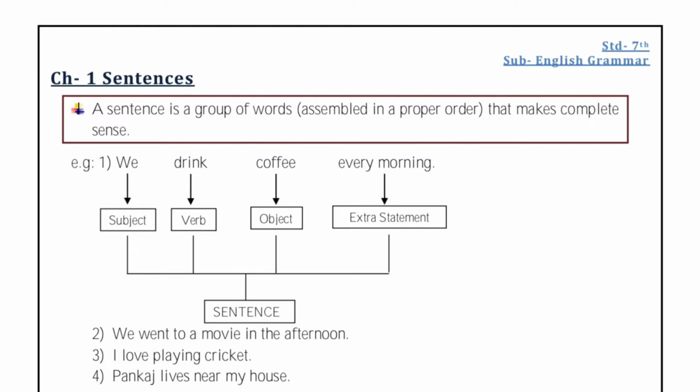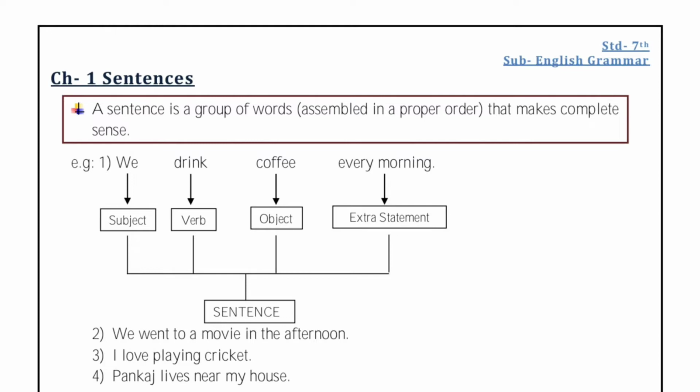Look at the last example. Pankaj lives near my house. Pankaj is the subject. Lives is the verb. And near my house is our extra statement and our object. Here we stated that Pankaj is the subject, who lives, that is the verb, near my house, that is the object and the extra statement. Again, when you read this group of words, you understand its meaning. It is making sense, right? So it is also a sentence.